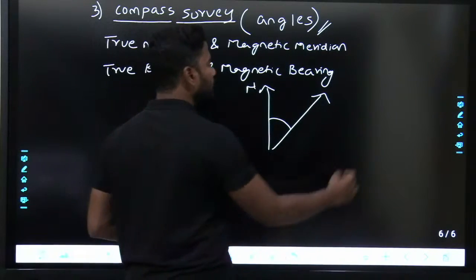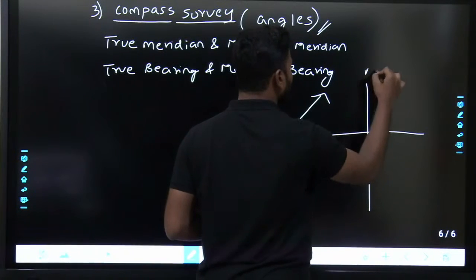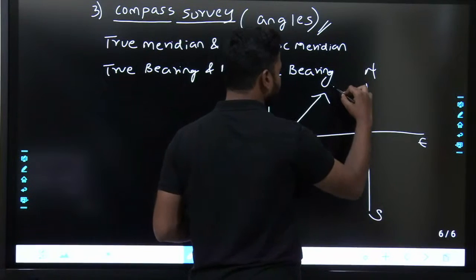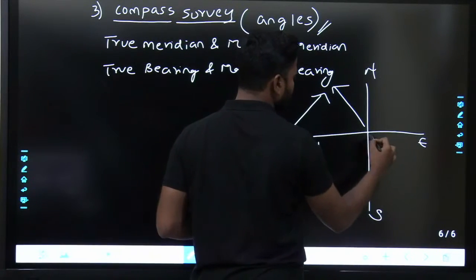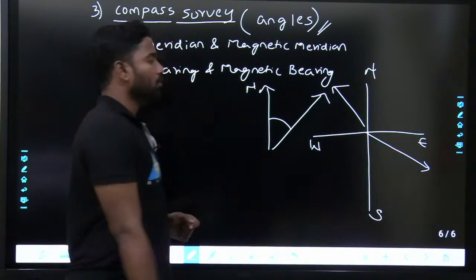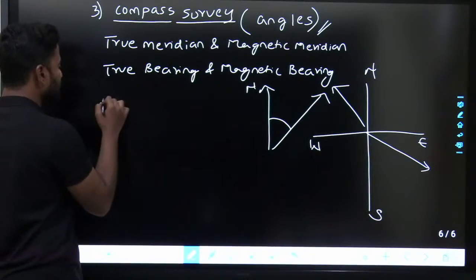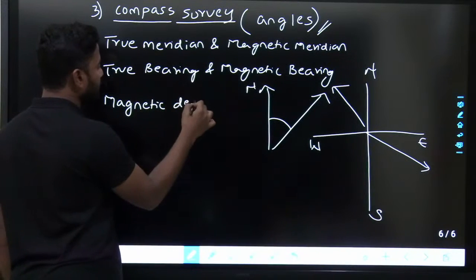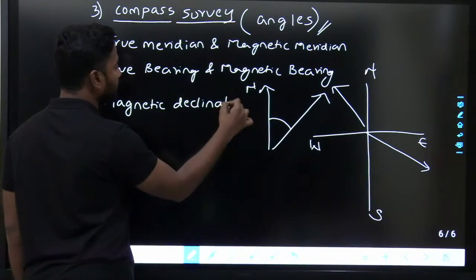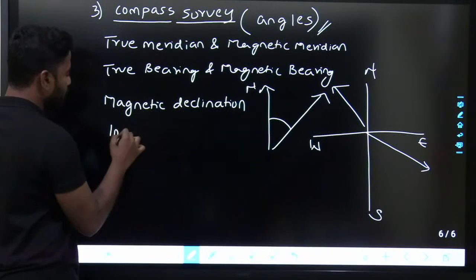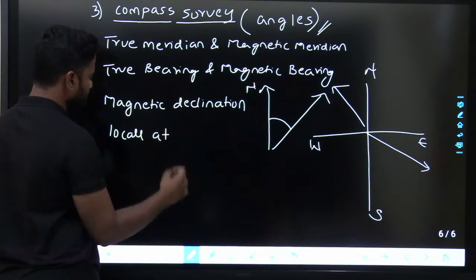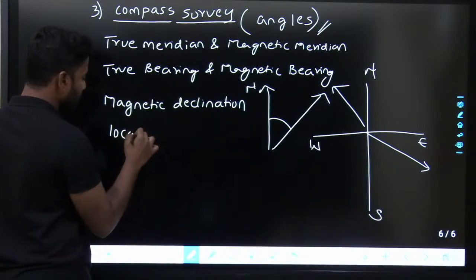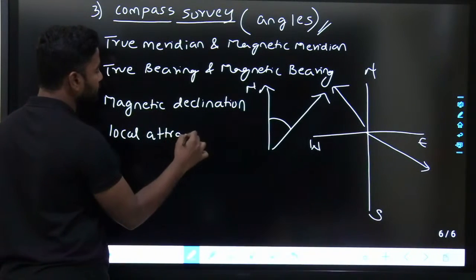Whole circle bearing, and then different quadrants, north, south, east, west, and then quadrantal bearings, how you are going to give them and how you are going to consider magnetic declination over there. Magnetic declination, effects of magnetic declination, and then effects of local attractions.